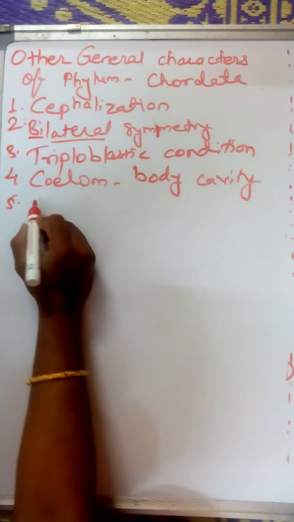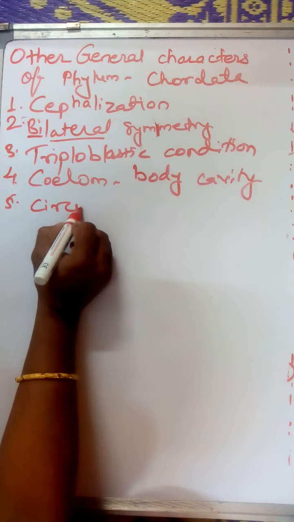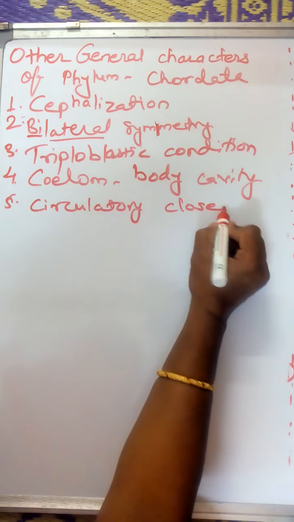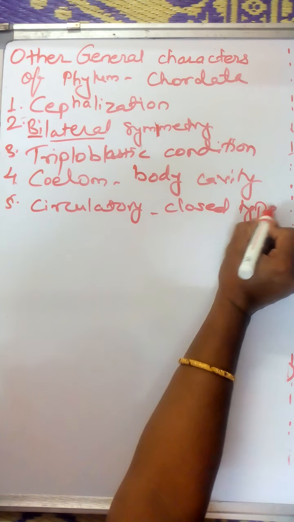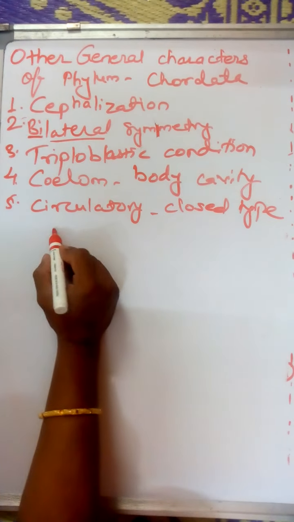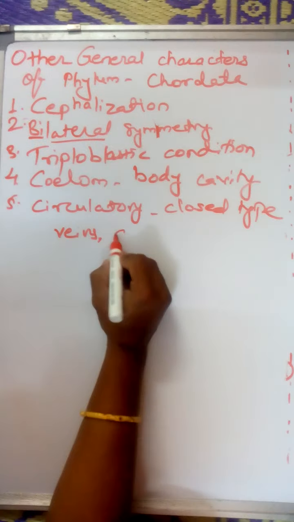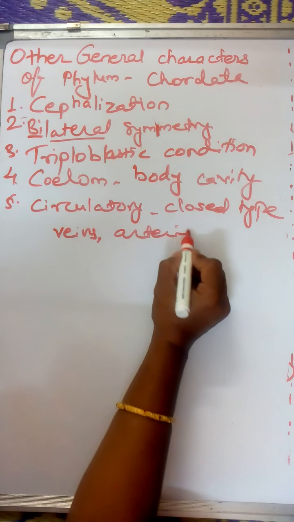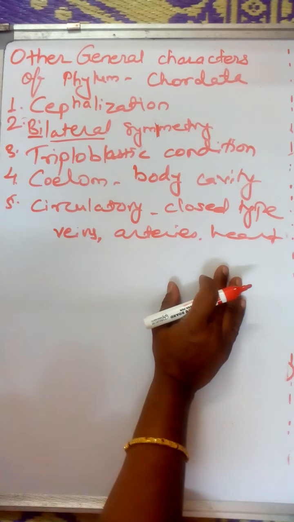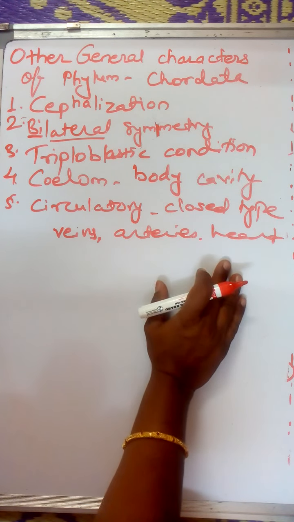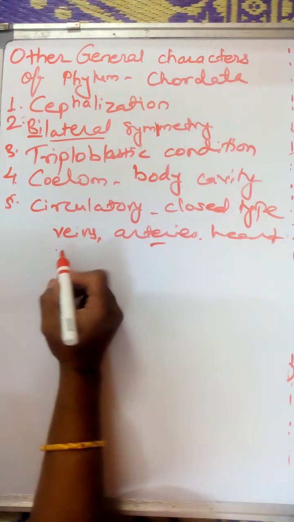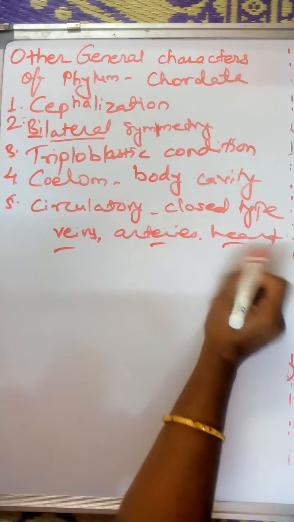Then the next character is the circulatory system, which is of closed type. Closed type of circulatory system means the blood flows through veins, arteries and heart. The blood supply takes place through the arteries, the blood is collected by the veins and it is pumped through the heart.